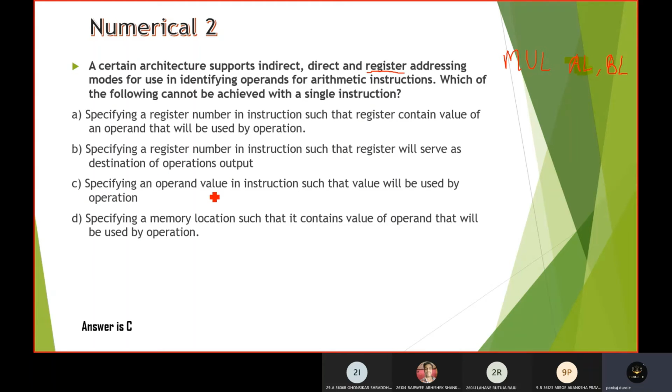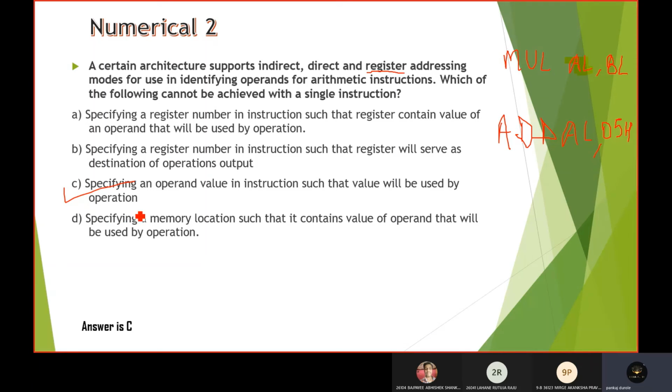The third option is specifying the operand value in the instruction such that the value will be used by the operation. Okay, so let's specify the operand value in the instruction only. So let us take an add instruction over here. Add al comma 05h. This is the example of immediate addressing mode. So this particular architecture is not supporting immediate addressing mode. So this will become the statement which cannot be achieved with a single instruction.